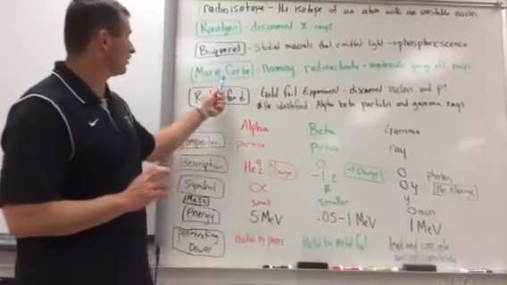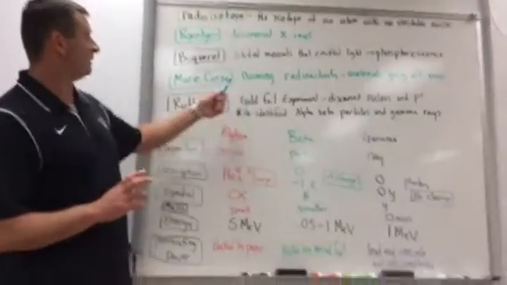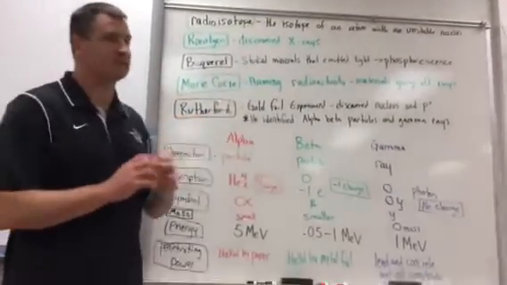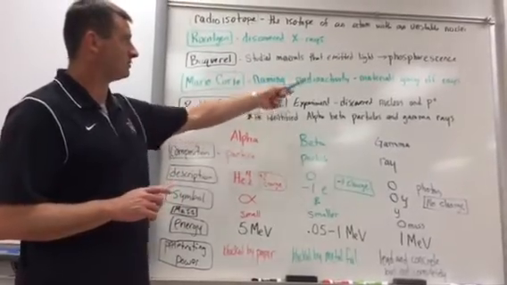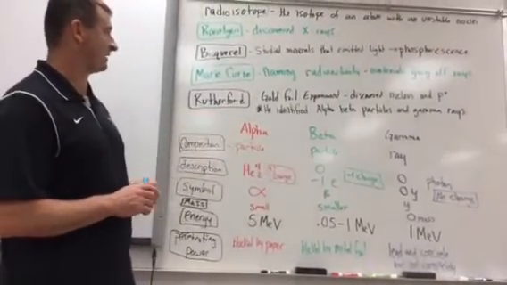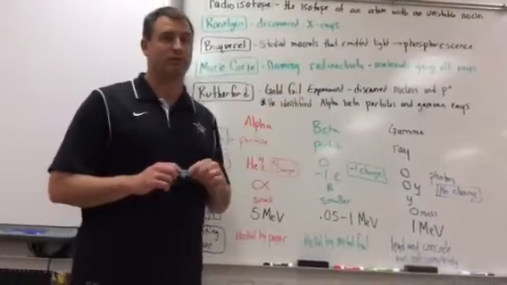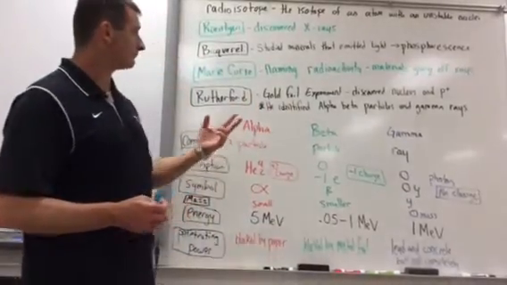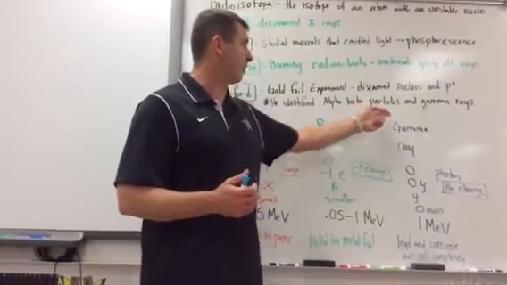And Marie Curie, who's one of the most famous female scientists, looked over what Roentgen did, looked at what Becquerel did, and really studied things that were emitting particles. And so she is famous for naming radioactivity, which means materials giving off rays. And then Ernest Rutherford came along, and he's like the Mac Daddy of scientists. He did his gold foil experiment, which we learned in atomic structure. He discovered the nucleus and later on the protons. And then he also identified alpha, beta particles and gamma rays.